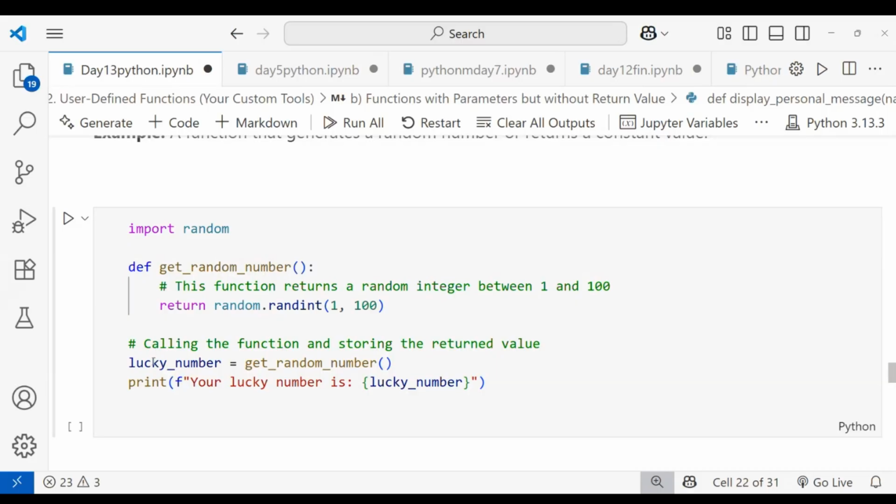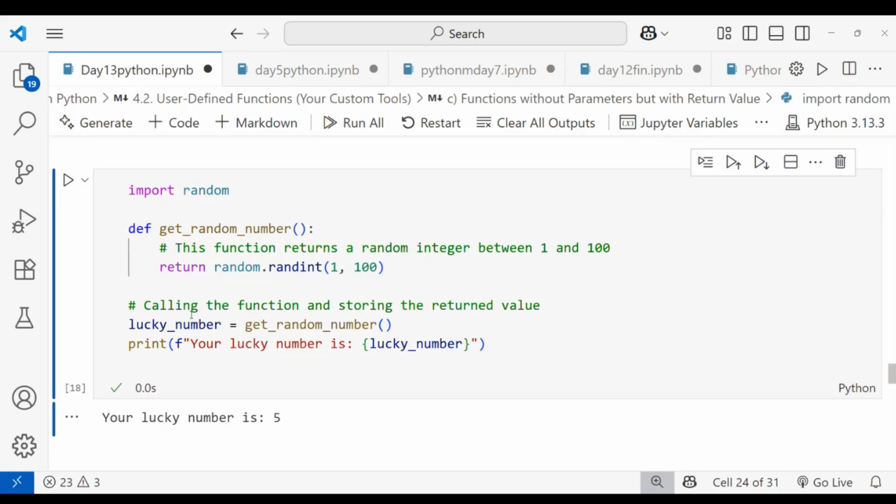I'm taking one variable called lucky_number. I'm stating get_random_number. When I call that function, the value should be stored in this variable, lucky_number. So I'm printing that one: your lucky number is this lucky_number variable. When we store that, we'll get the random value here. Check here, so your lucky number is what?